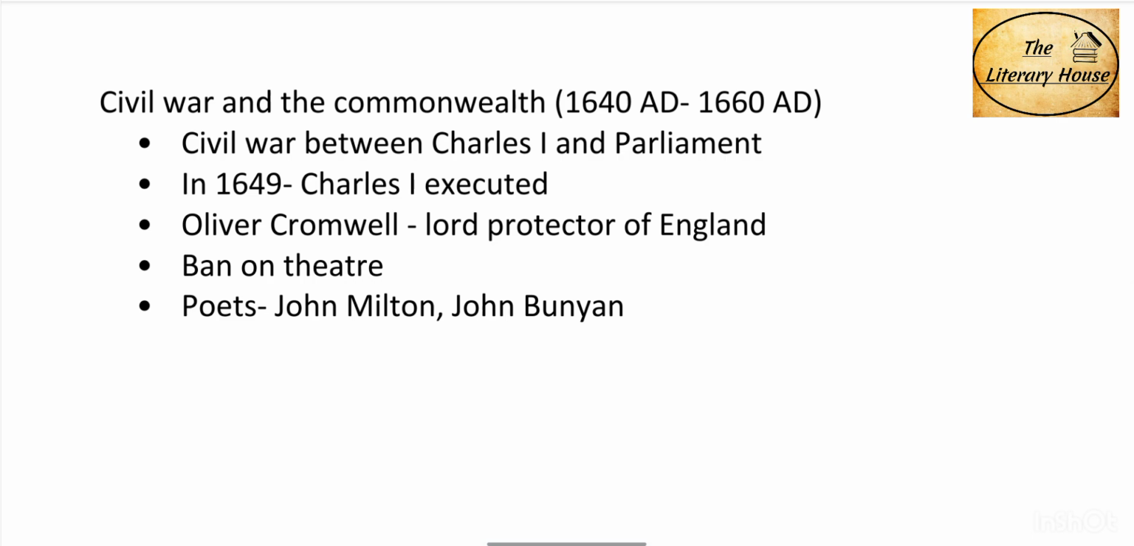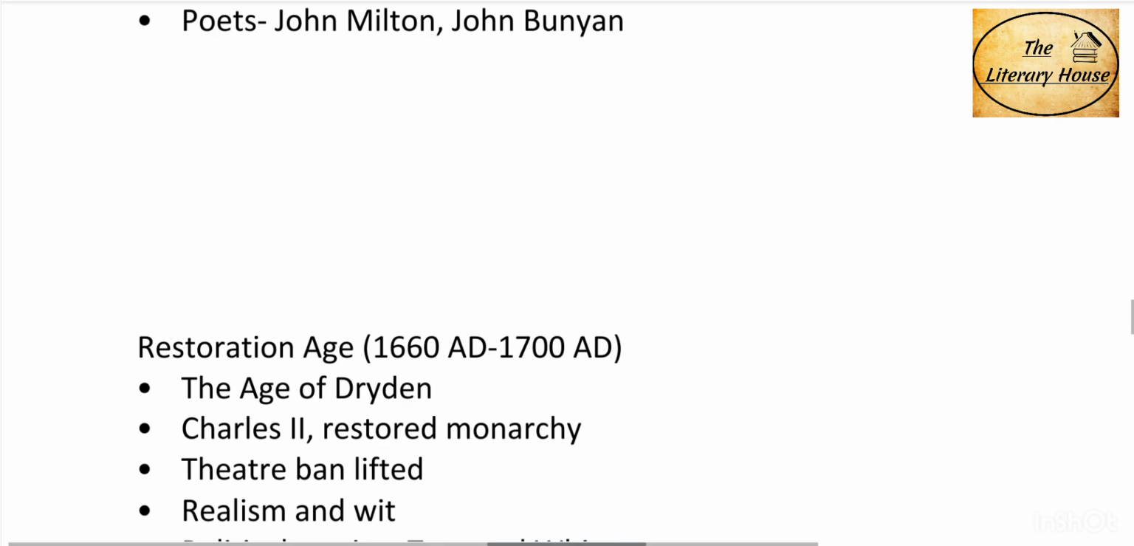After this, we have the Civil War and the Commonwealth period, 1640 AD to 1660 AD. During this, there was a civil war between Charles I and Parliament, due to which Charles I was executed and Oliver Cromwell became the Lord Protector of England. The theatres were banned and the poets in this age were John Milton and John Bunyan.